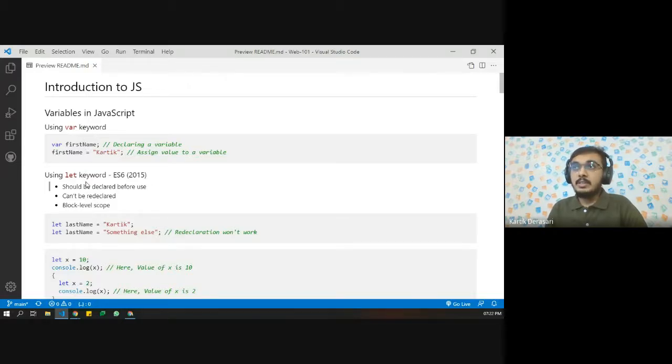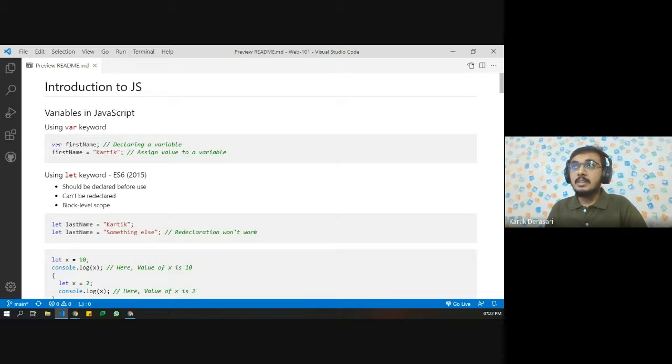For the let keyword, there are three main properties. First, it should be declared before use. For example, if I do not use this part and I simply write firstName equals Karthik, this will work. But when I want to use the let keyword, I have to write let lastName equals Karthik that way. Then, it cannot be redeclared.